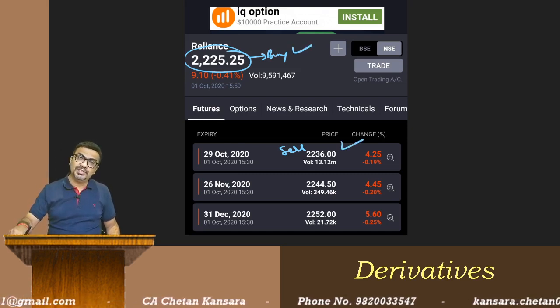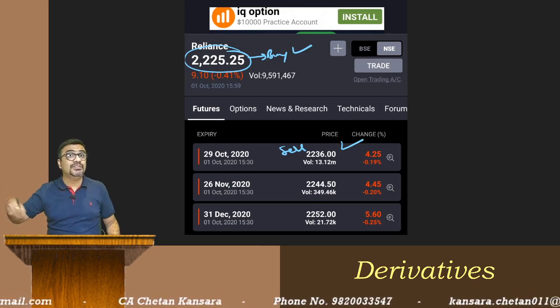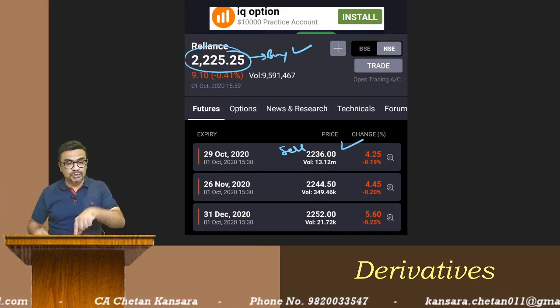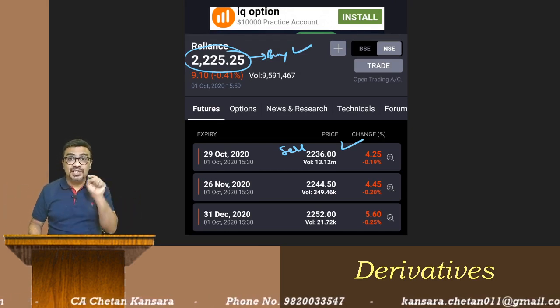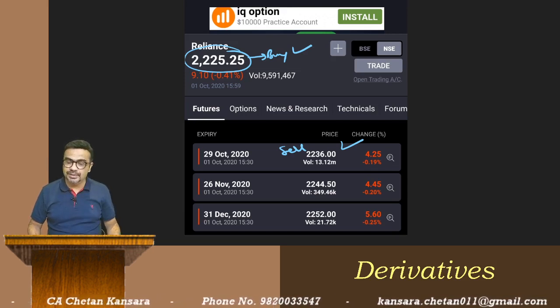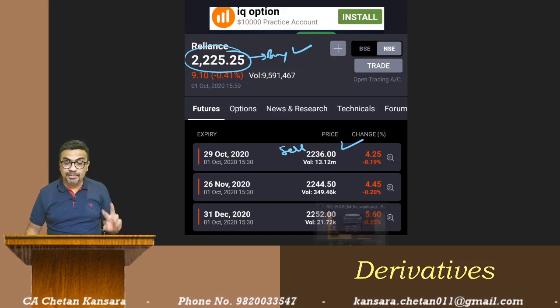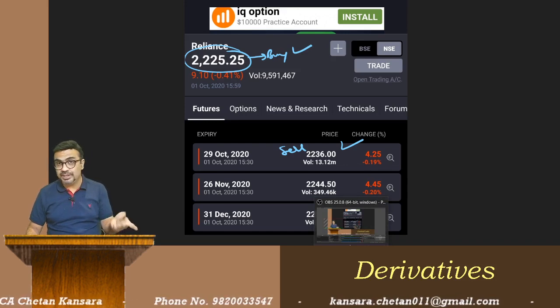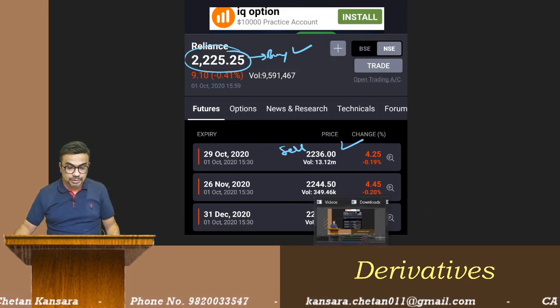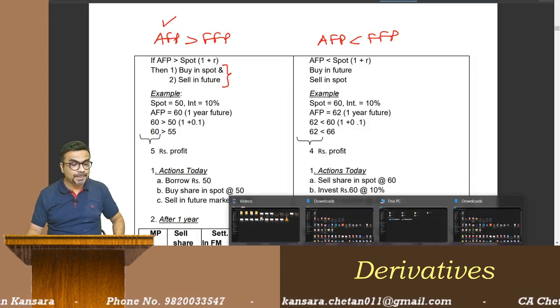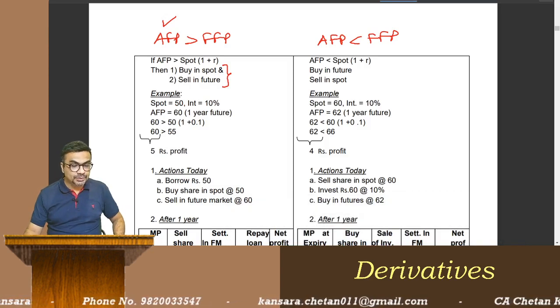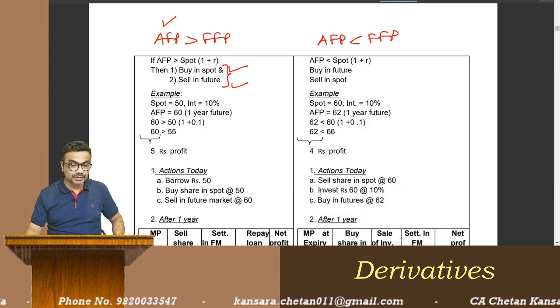So spot market I am buying and future market I am selling. Sir, why sell in the future market? Because futures are overvalued. So I am selling futures. So I should buy in spot. Both the places, same action, you will not get profit. Okay. So what I am doing, I am buying in spot and selling in futures. Okay. So what is the further step? See. Then, so buy in spot, sell in futures.